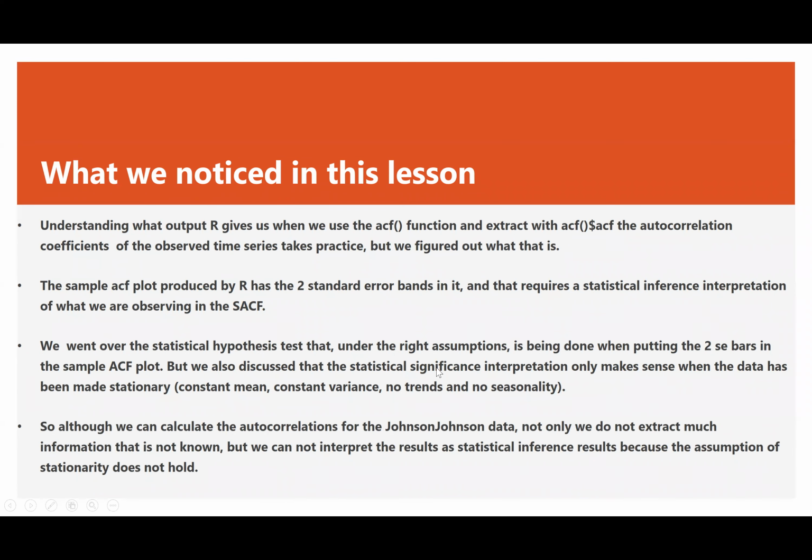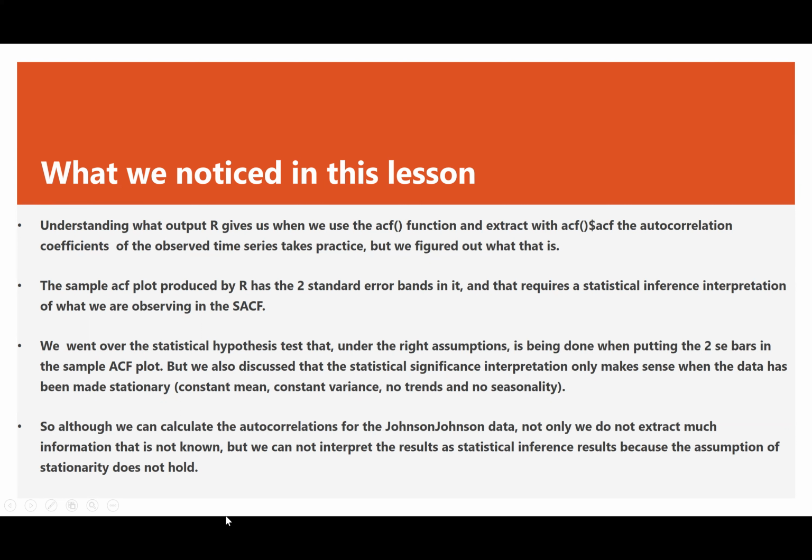So although we can calculate the autocorrelations for any time series, like we did for the Johnson & Johnson data, we not only do not extract much information that is not already known from a time series that has a trend, but we also cannot interpret the results as statistical inference results because the assumption of stationarity does not hold.